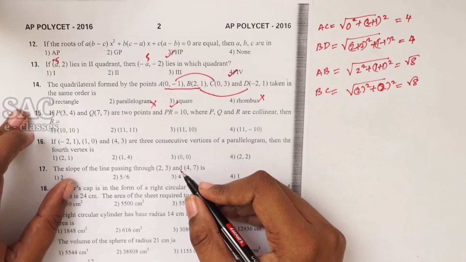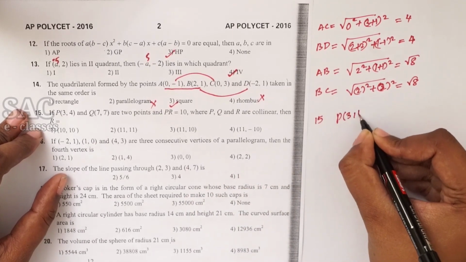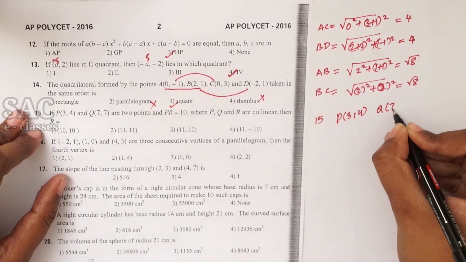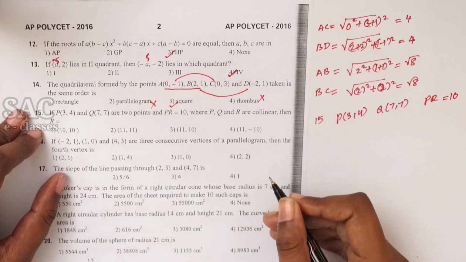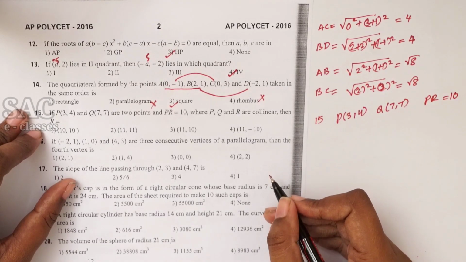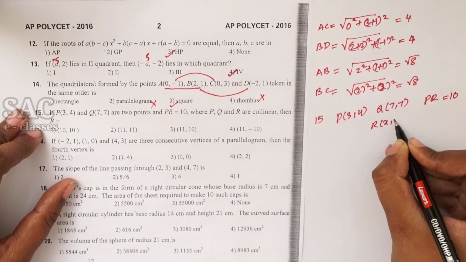Look at problem number 15. P(3, 4) and Q(7, 7). PR is equal to 10. Now what we have to do is, let us take R as some (x, y).